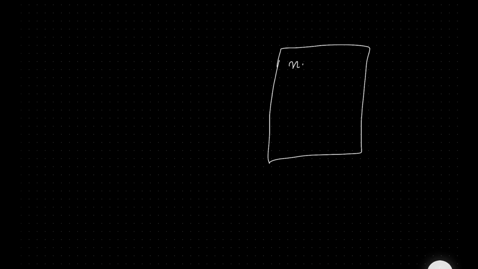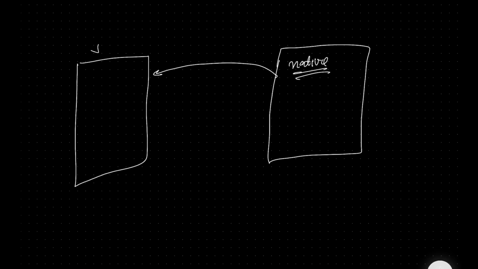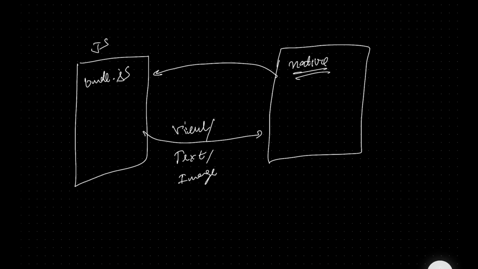So in the end, a React Native application is some native code, or like a native thread, that is talking to some JavaScript code, bundle.js, which is dictating to the native layer what to do. It is telling the native layer, please create a view, or please create a text, or please create an image. It is dictating this to the native layer, and the native layer is rendering those things in place. So that is a high level of how a React Native application generally works.